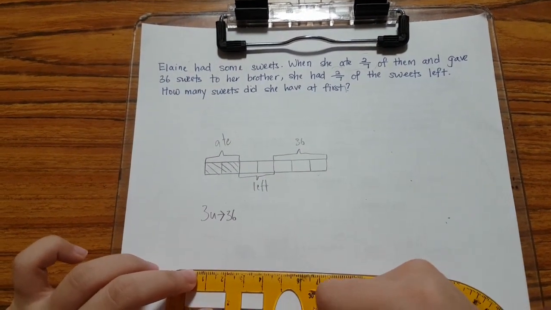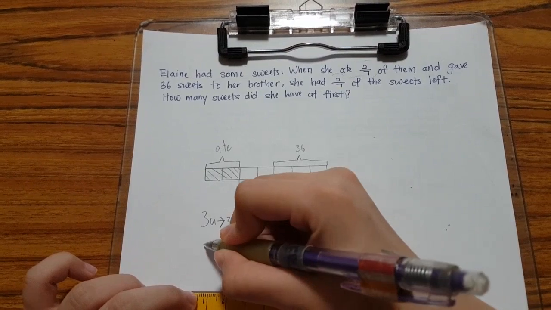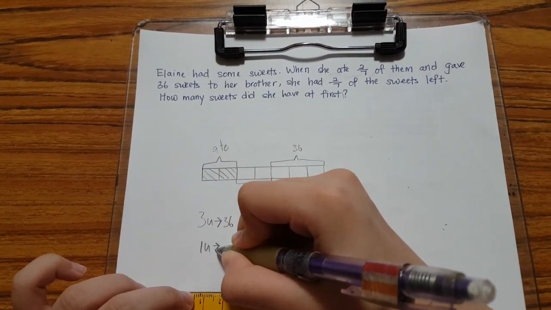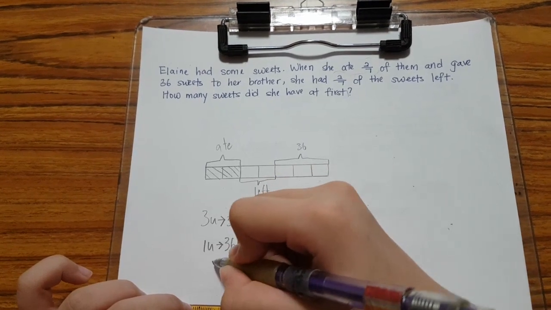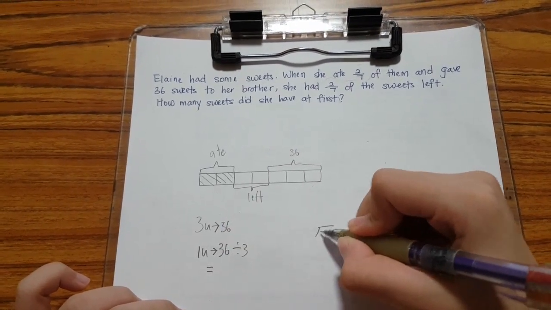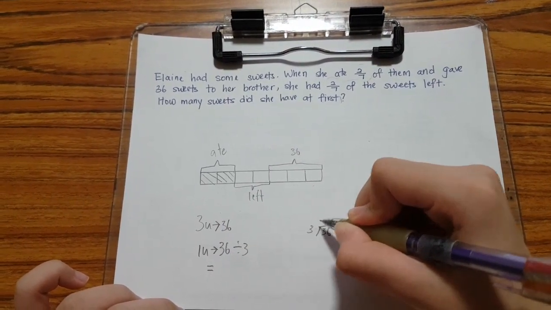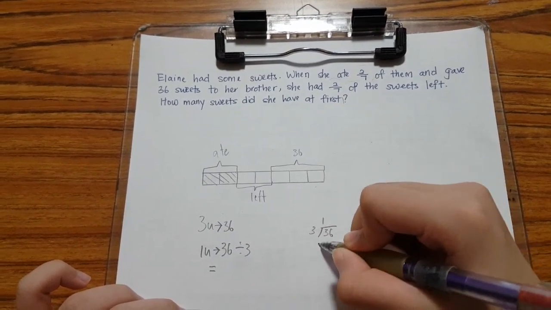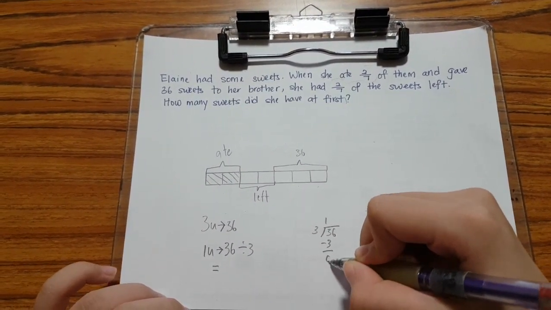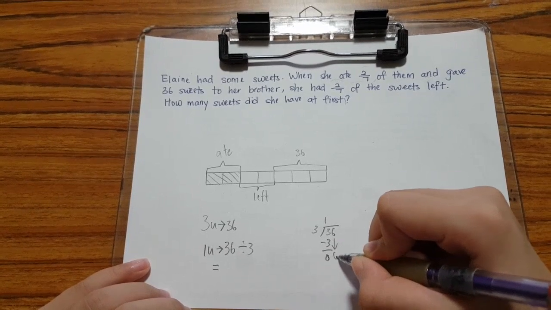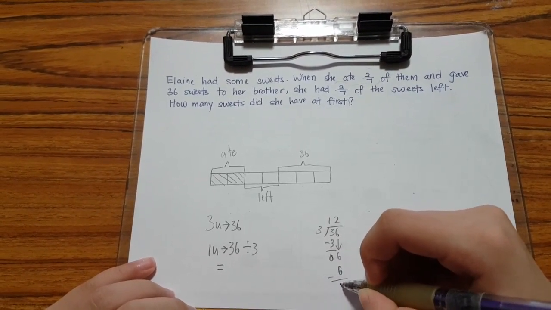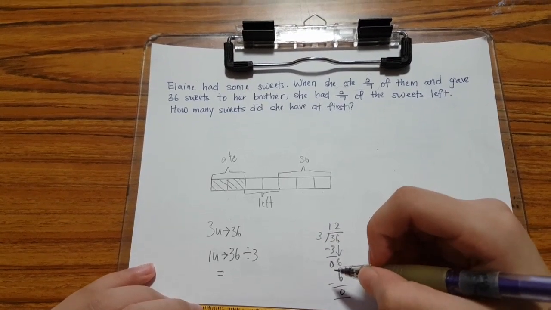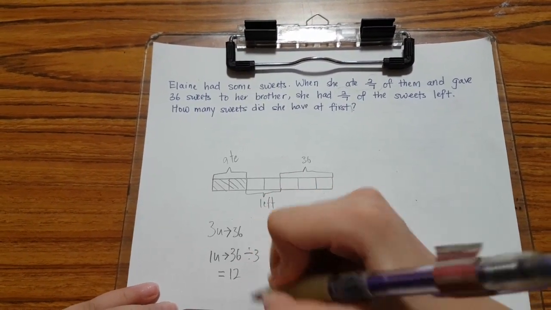Now, this will be the easy part, to find 1 unit. For 1 unit, we will just have to divide it by 3. That will give us 1 unit. And that will give us 12.